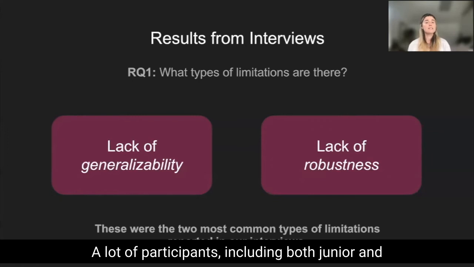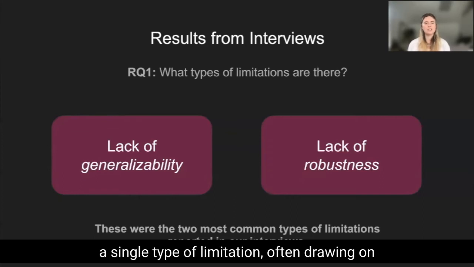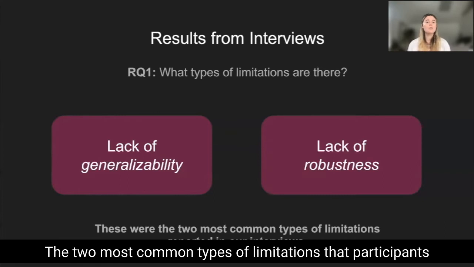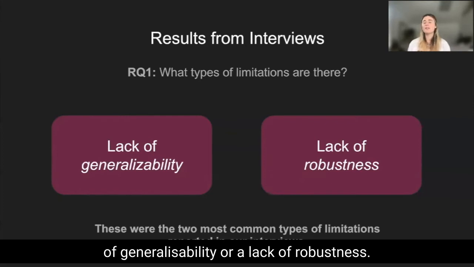A lot of participants, including both junior and senior researchers, defined limitations by narrowing in on a single type of limitation, often drawing on examples they had encountered previously. The 2 most common types of limitations that participants used to define a limitation broadly were a lack of generalizability or a lack of robustness.